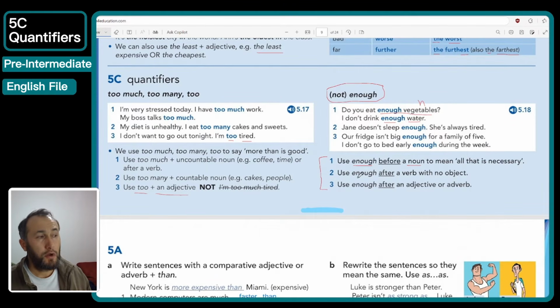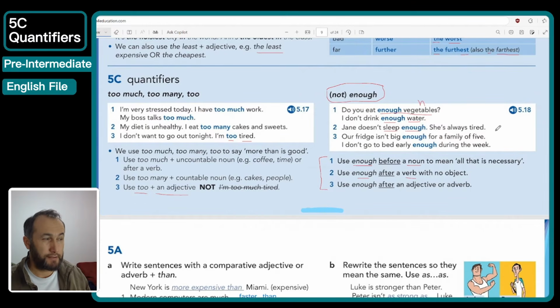Point number 2, we can use enough after a verb. If it's a verb, enough should come after it. Like Jane doesn't sleep enough. You see, enough is coming after the verb.